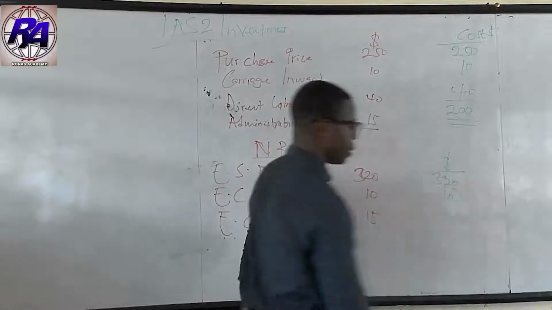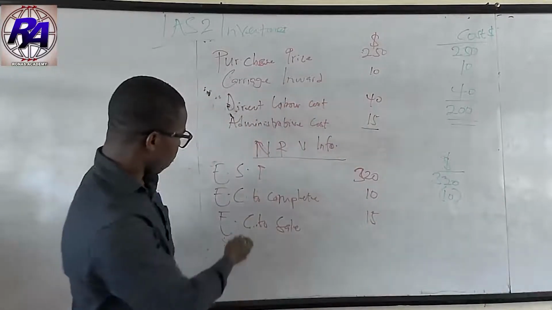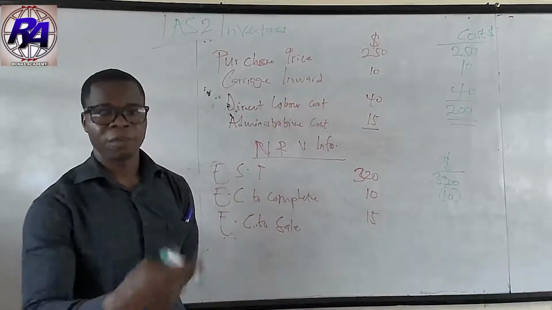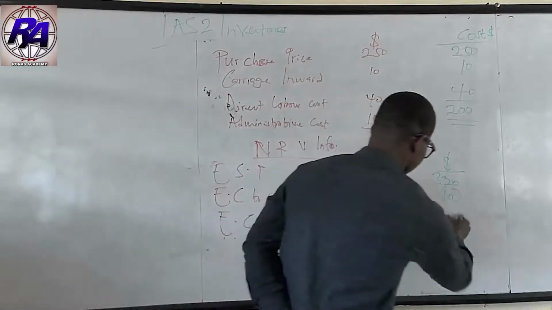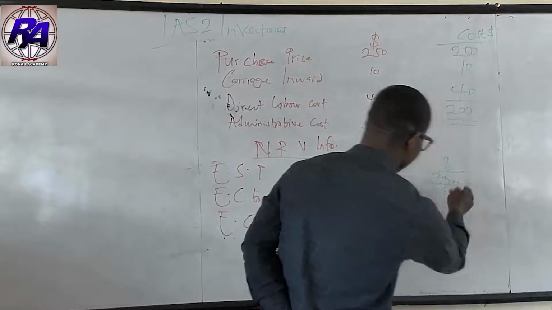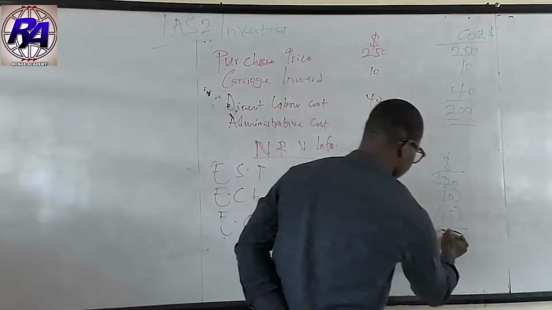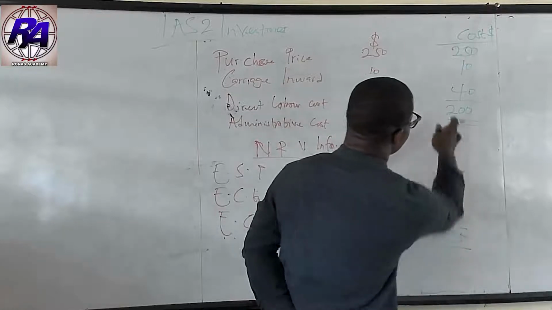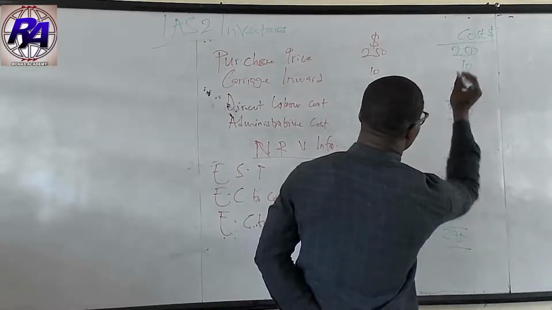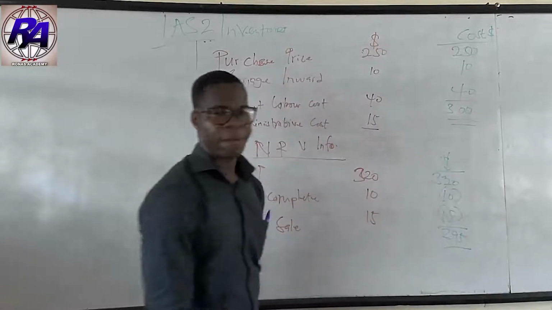Remember, we are going to less this, and then the estimated cost to sell, that is the incremental cost in selling the asset, is going to be $15. We are lessing that as well. So if you less 10 from the 320 and you less this, you are going to get 295. Sorry, 320 less 10 is 310, and then 295.